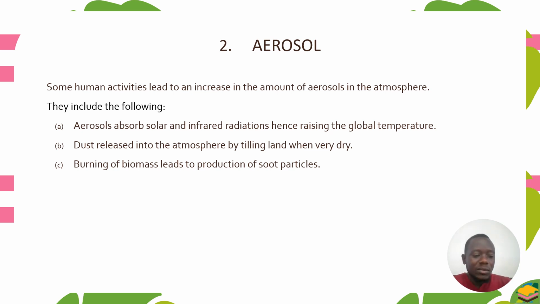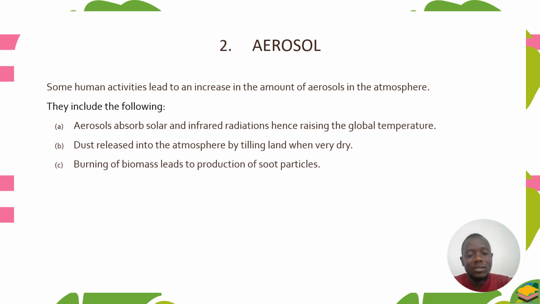We talk of dust. Dust also consists of small solid particles found in the atmosphere, and they are also referred to as aerosols. Dust is released into the atmosphere by tilling land when it is very dry. Burning of biomass leads to production of soot, which also consists of small solid particles in the atmosphere, referred to as aerosols.